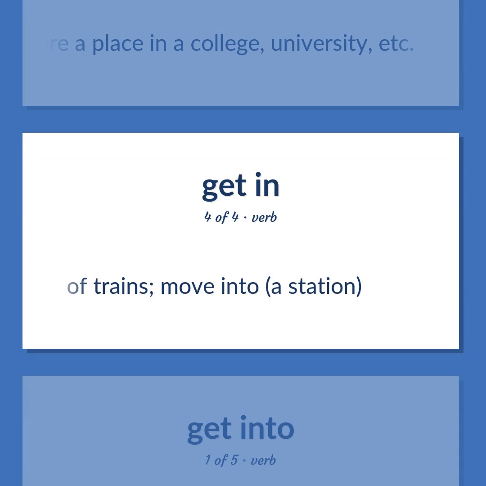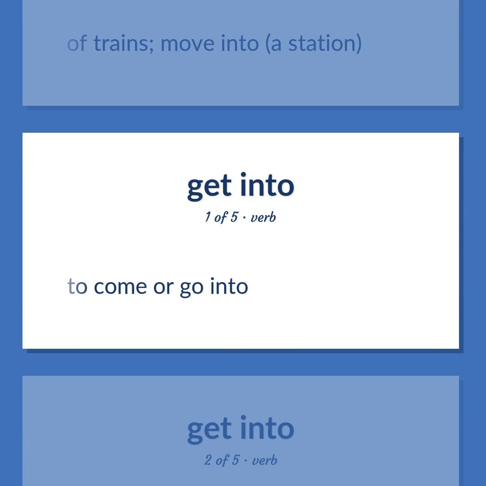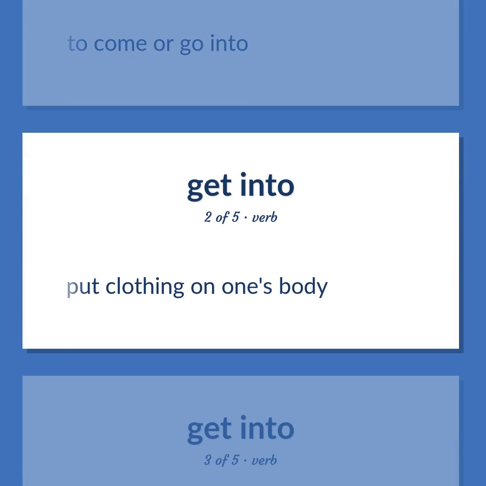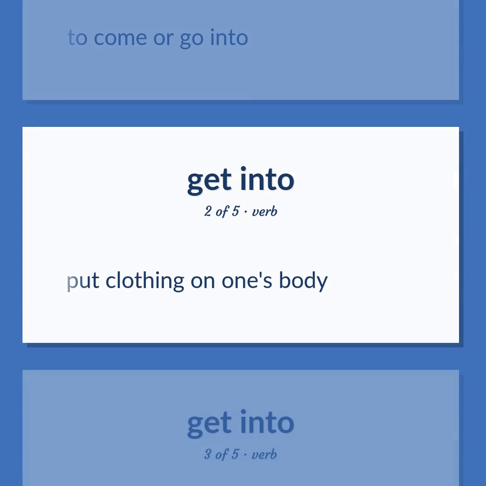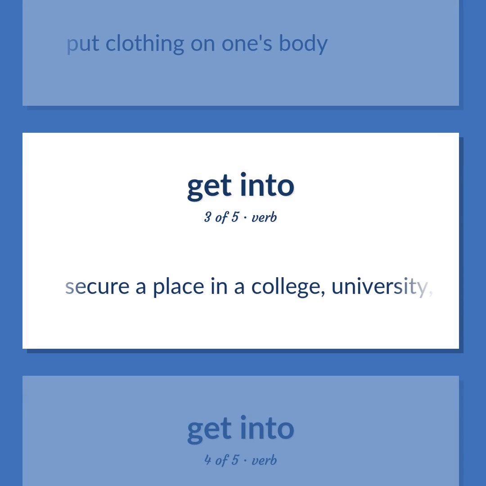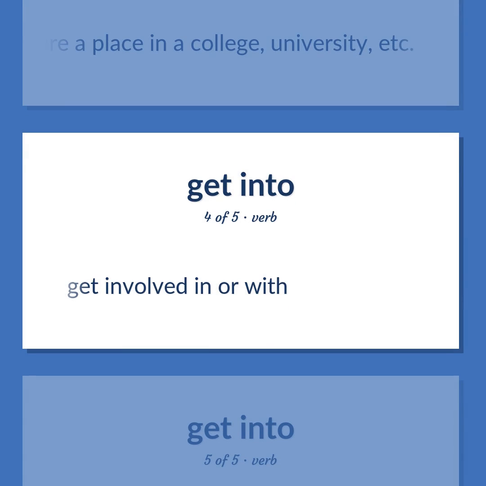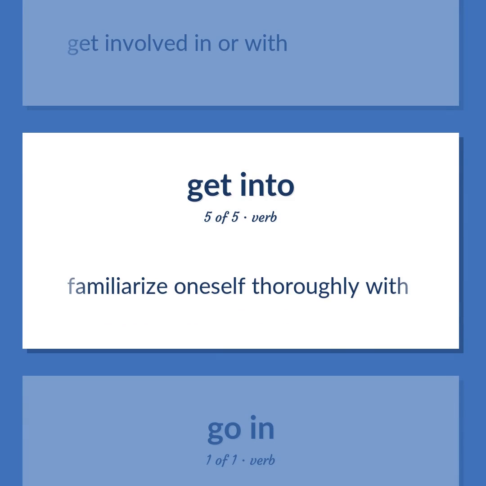Of trains, move into a station. To come or go into. Put clothing on one's body. Secure a place in a college, university, etc. Get involved in or with. Familiarize oneself thoroughly with.